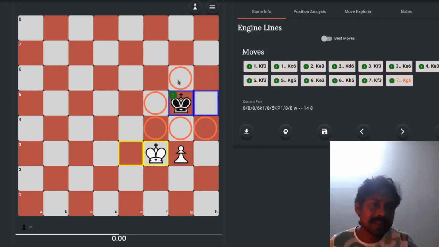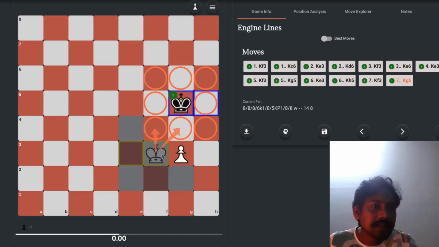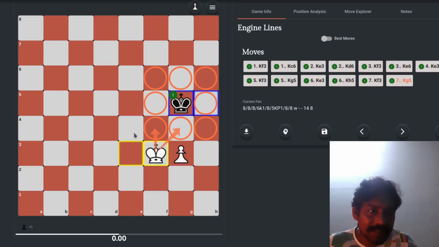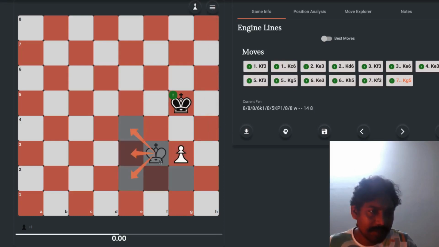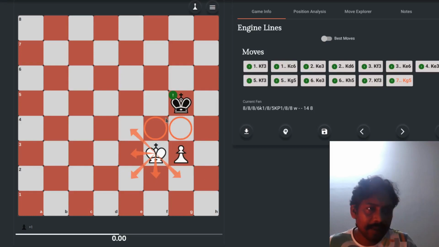Let's say in this position I play this move, then this king is attacking these many squares. Wherever a piece can move to, apart from the pawn, it is basically attacking that square. So now this king is attacking all these 8 squares. So this king cannot move to these 2 squares because they are already attacked by the enemy king or any other pieces. So the squares available to this king are these. The king can go here, here, here, here, here. That's it. These 2 squares are not available, they are occupied by this king, which is why this king cannot move there. I hope it is clear.